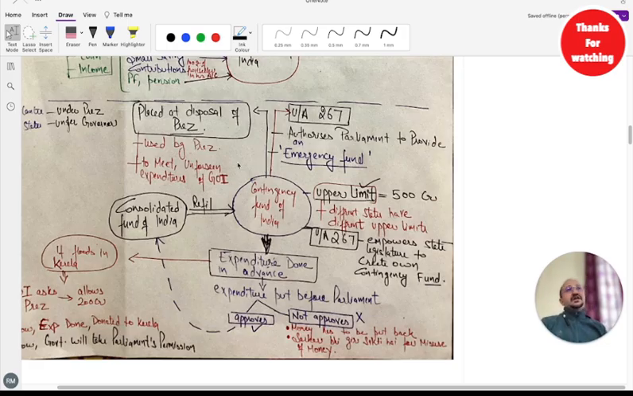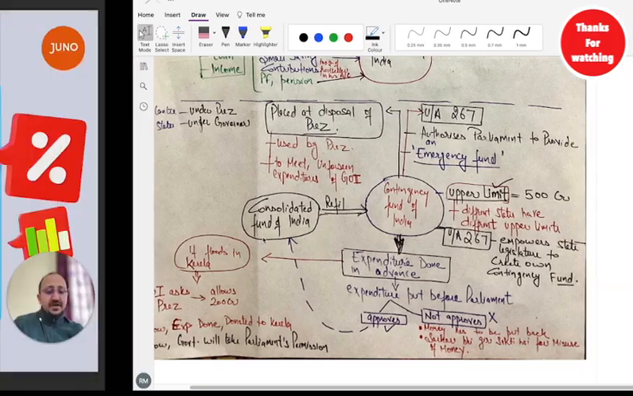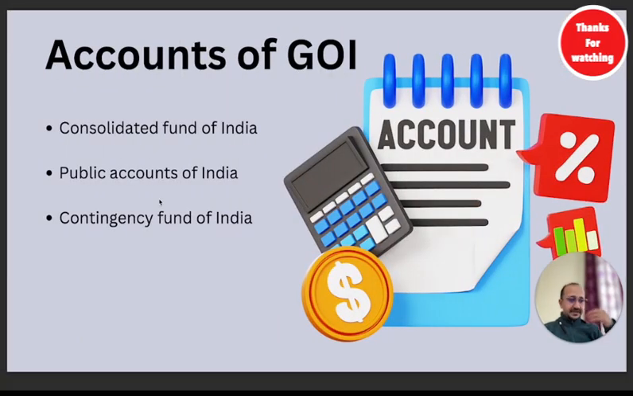And since it is an emergency, there is no need to go to parliament. You can use this fund just by the permission of the president. So you can directly use this fund in case of emergency. Yes, definitely afterwards you have to show it to parliament. After that, you have to show the public where we used it. But generally, yes, the contingency fund can be used with the permission of the president.